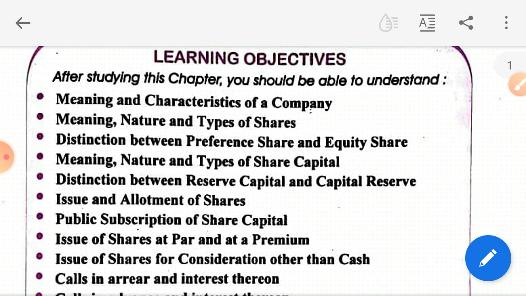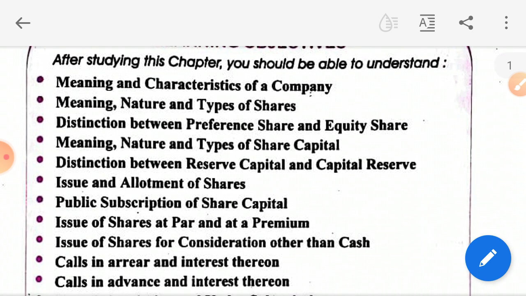So when I speak about shares in this chapter, it will be equity share until and unless preference share is mentioned. Is this point clear? Whenever there is the word share, that means equity share, and if it is clearly mentioned preference share, then only are we going to take preference shares. Is this point clear to you? Now this difference you can go through in your book or I'll explain it, because this topic we are going to study in chapter number 3 of commerce as well. So I am trying to take only the numerical portion in this explanation.